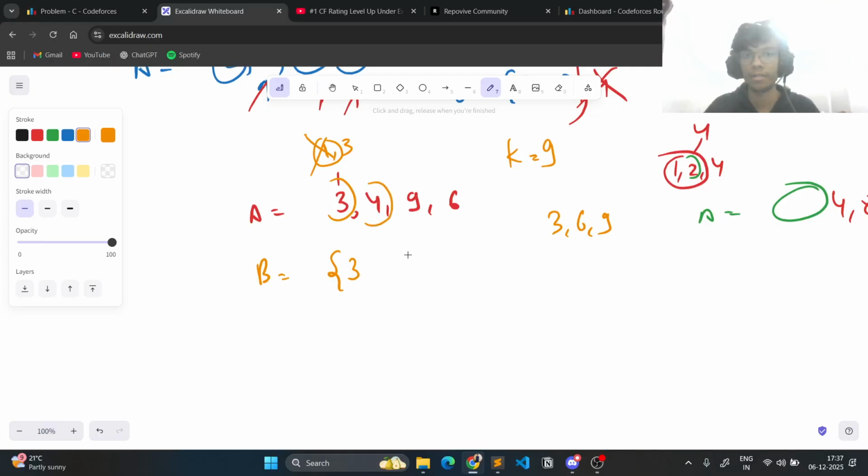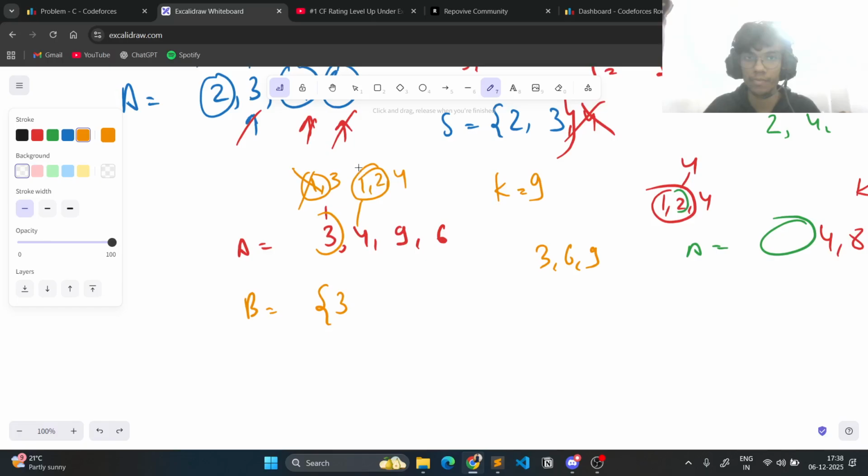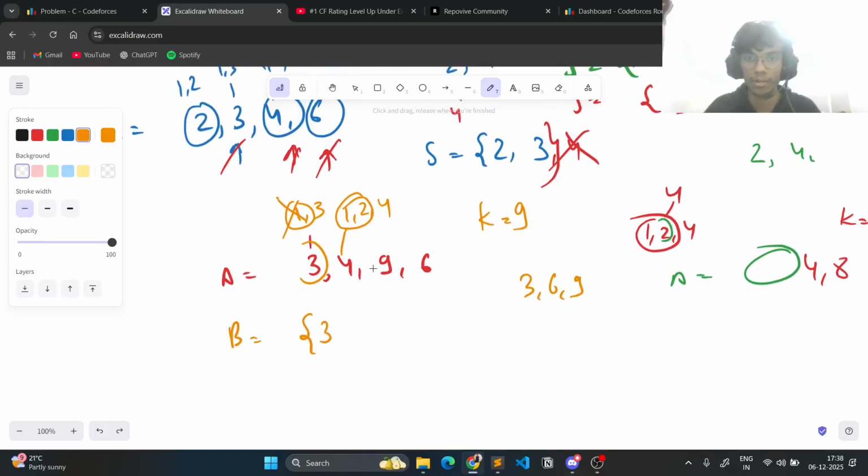Now about 4. 4 is not a valid candidate because the divisors of 4 are 1, 2 and 4. We do not need to worry about 1, 2, since if we had to take 1, 2, they had to occur in this set A, right? Otherwise, why do we have to waste time on taking 1, 2? So we'll not think about taking 1, 2. We'll think about taking 4, and then we'll write down the multiples of 4 all the way up to k, which are 4 and 8. And since 8 is not present, only 4 is present. This is not a valid case.